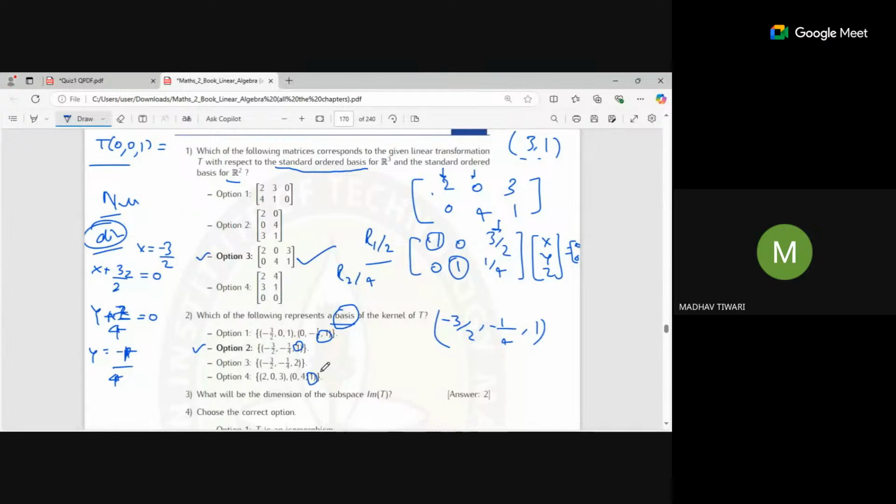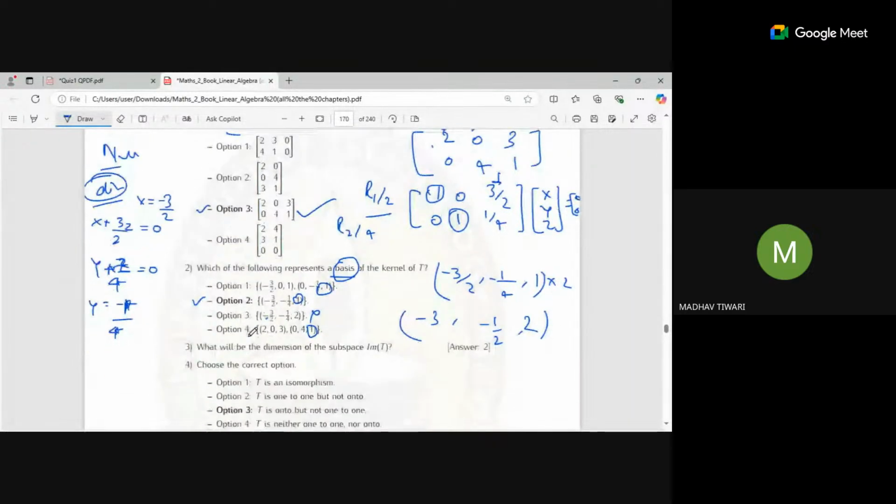Now check it for this one as well, when z value is 2. You can simply multiply by 2, or put z as 2 and find it from here. We can simply multiply because linear combinations are possible. So 2, minus 1 by 2, and minus 3. It should be this, but this is not. Here 3 by 2 is there, so that's why it is wrong. Only option 2 is correct.